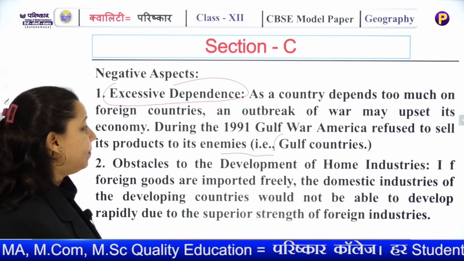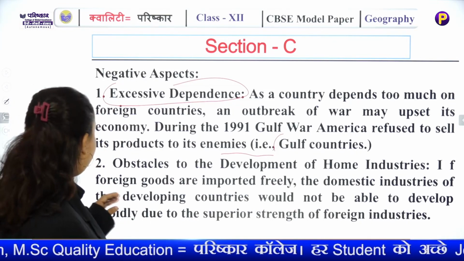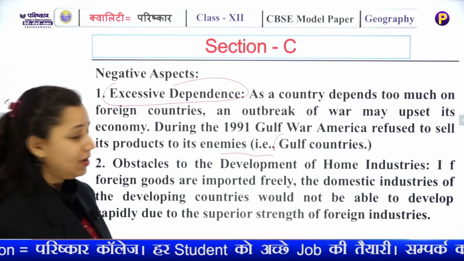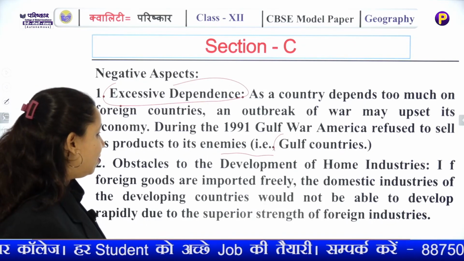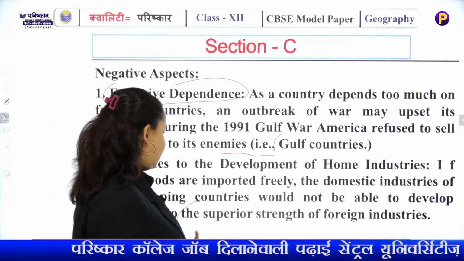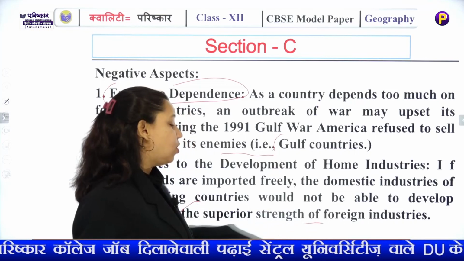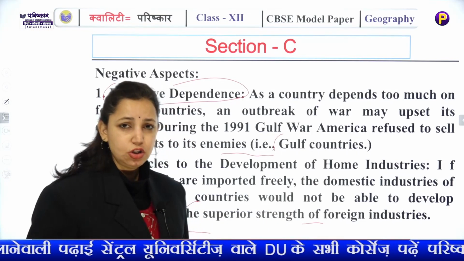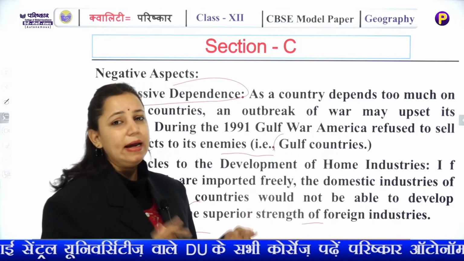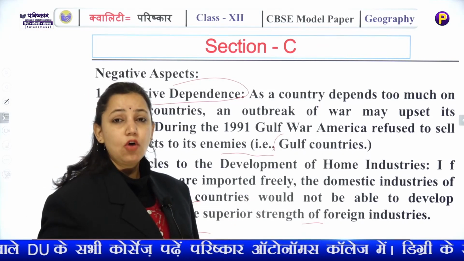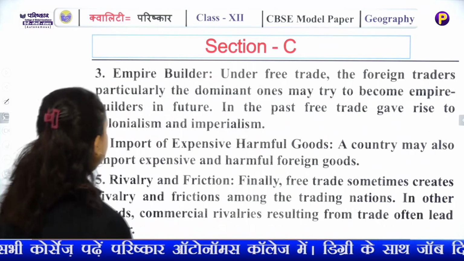Obstacle to the development of the home country, of course, if foreign goods are imported freely, the domestic industries of the developing country would not be able to develop rapidly due to the superior strength of the foreign industries, because they have more developed technology to develop these goods. So in a way it hampers the development growth of the home country.